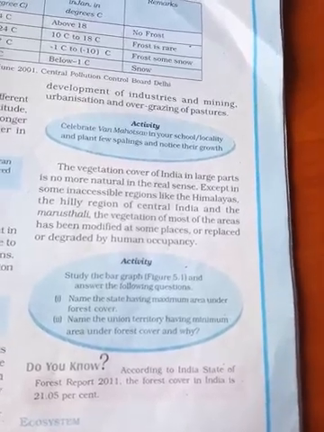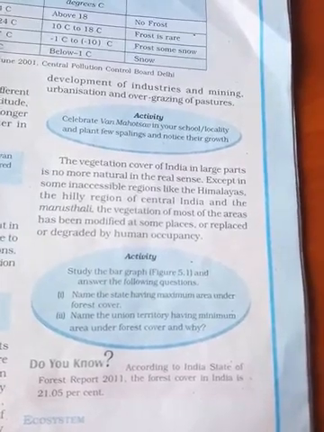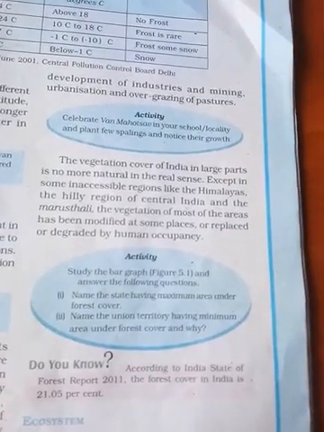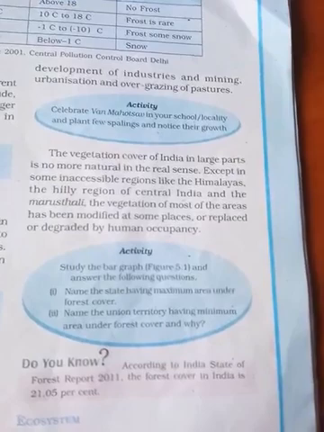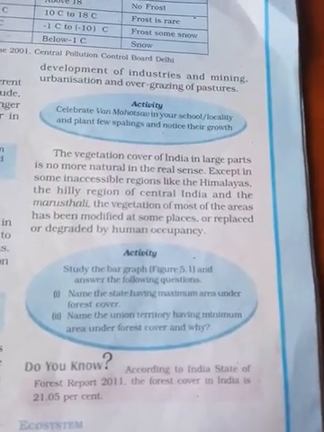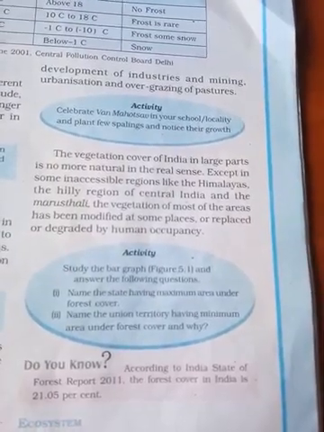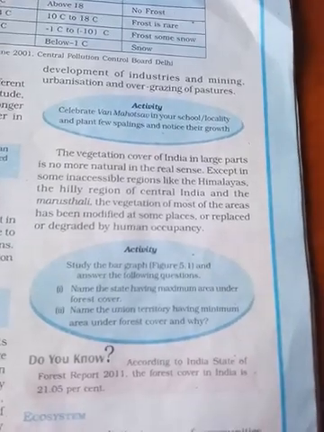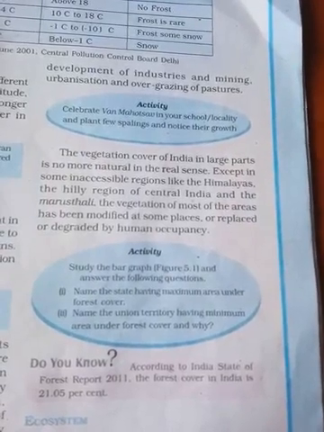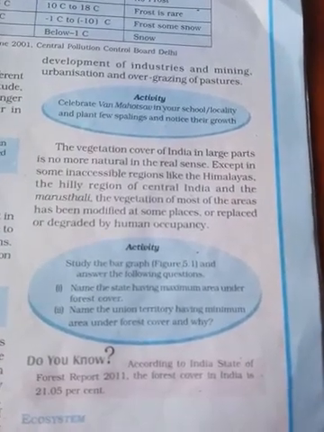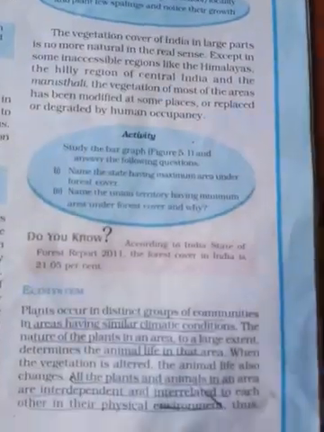India is facing a problem nowadays. Most of the forested area has now been cleared. Only in some areas where it is very difficult for humans to survive, like the Himalayan area, is it not disturbed by humans. Why? Because it is very difficult, so the people are not entering and it is not disturbed. Once humans disturb it, the percentage will decrease.